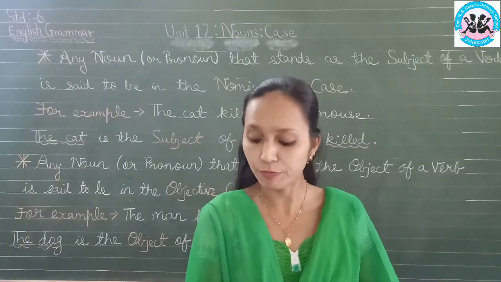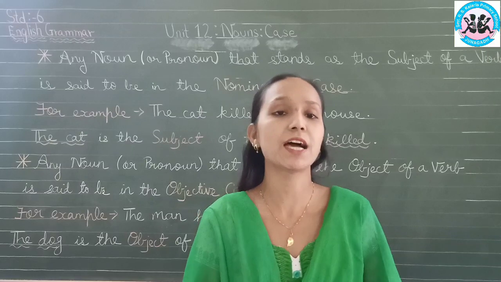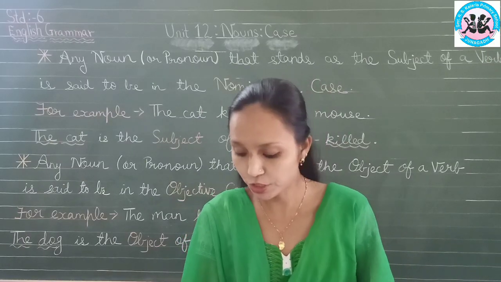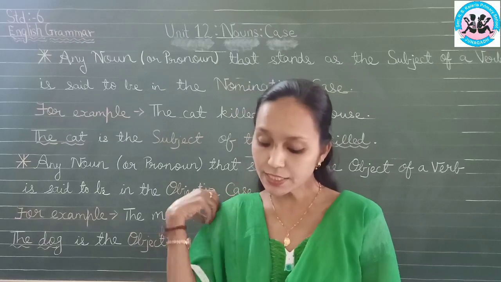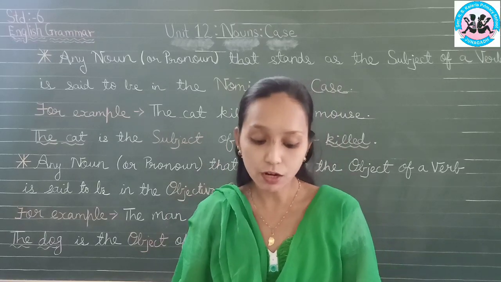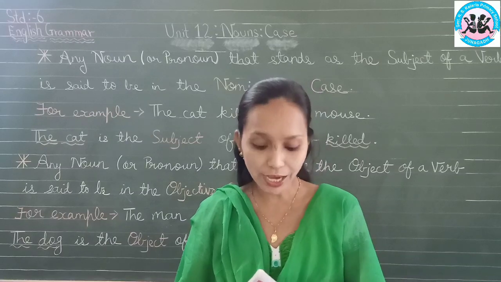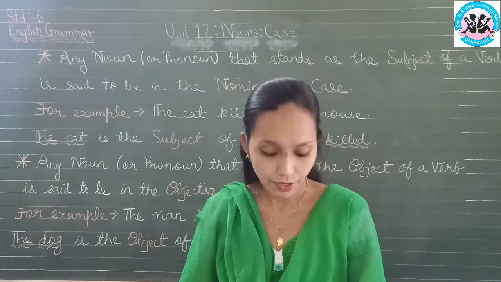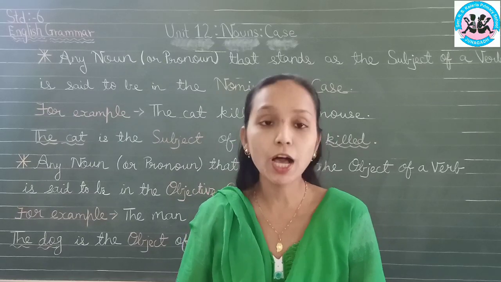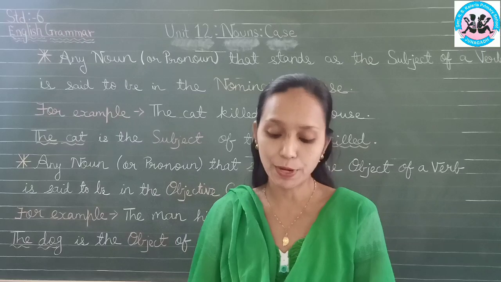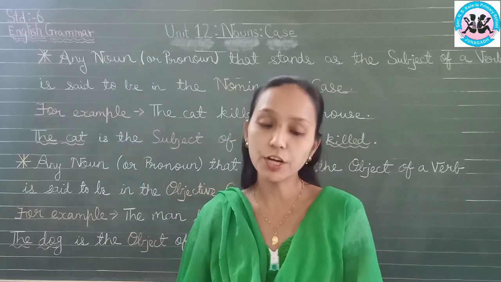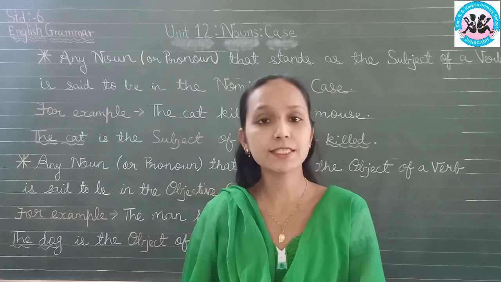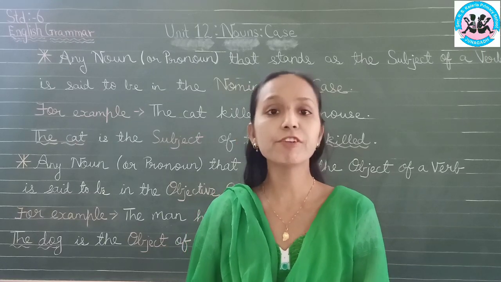Hence, the object of both verbs and prepositions are in the objective case. It can be a verb or it can be a preposition. For example, a snake was seen by her. Her is the object and it is coming after the preposition by. So remember that a noun or pronoun that comes after the preposition is said to be governed by the preposition and is called its object, and it is said to be in the objective case.